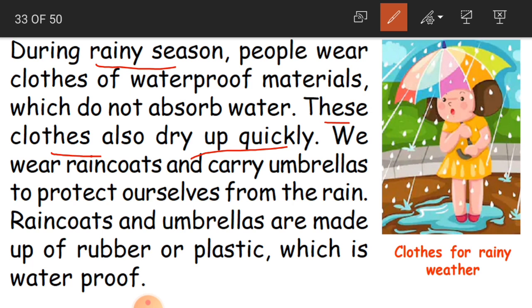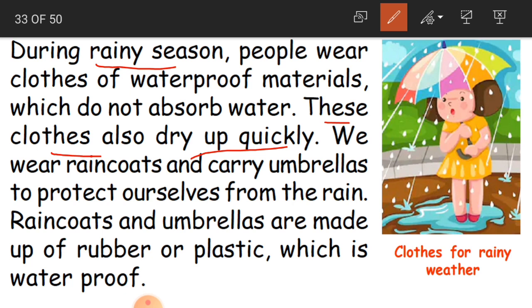Raincoats and waterproof materials dry up very quickly because they are very light in weight. Wool and cotton materials take time to dry if they are wet. But these waterproof materials dry very quickly because they are very light in weight.